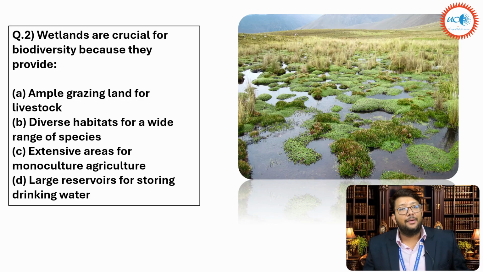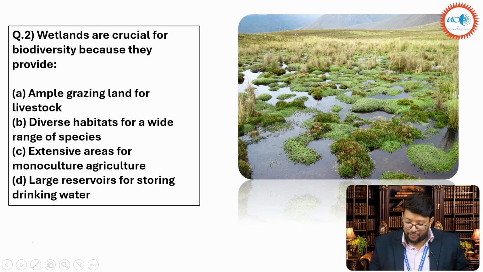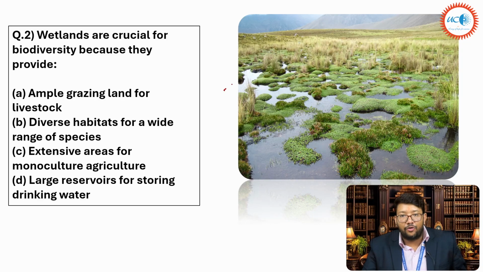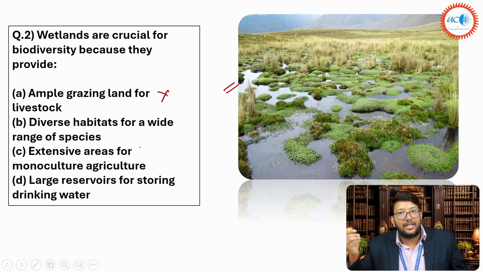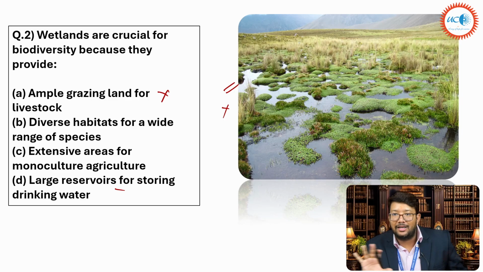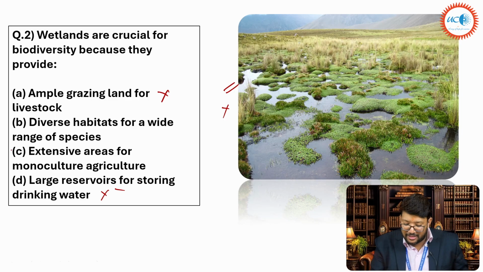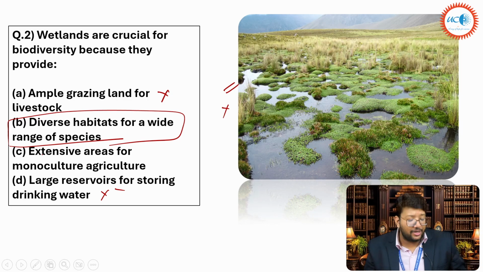Wetlands are crucial for biodiversity because they provide what? Ample grazing land for livestock, diverse habitat for a wide range of species, extensive areas for monoculture agriculture, or large reservoirs for storing drinking water. Now with this photo I have put, can you tell me where is grazing land here? No. Where is extensive area for monoculture agriculture? No, we cannot do. Large reservoir? No. These can have small moderate floods or river water. That's it. Nothing more. So this is also not there. Answer is diverse habitats for a wide range of species. That is the right answer for it.